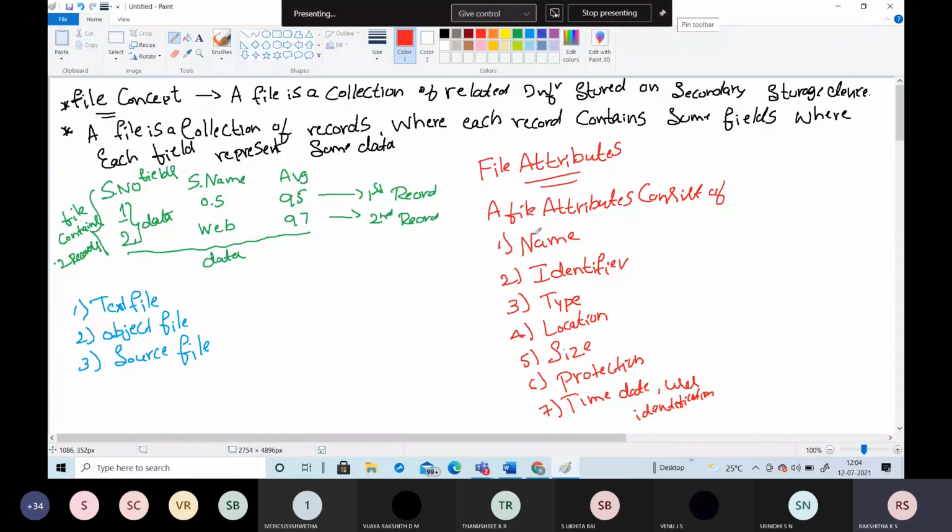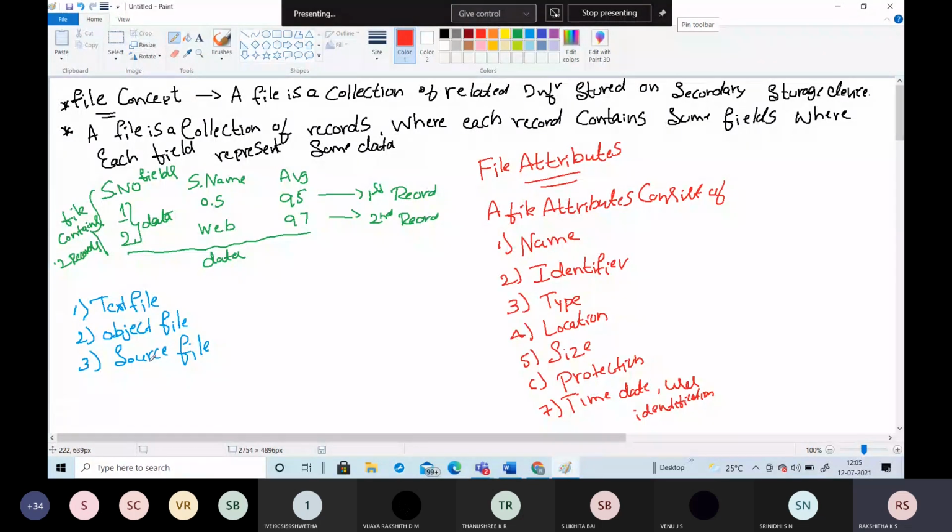If it is a text file, it is a sequence of characters organized into lines. What is the definition of a text file? It is a sequence of characters which is organized into lines. We call it a text file.